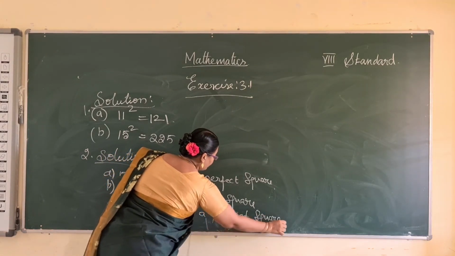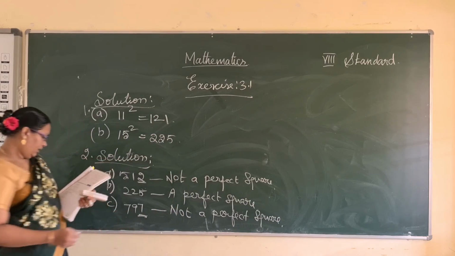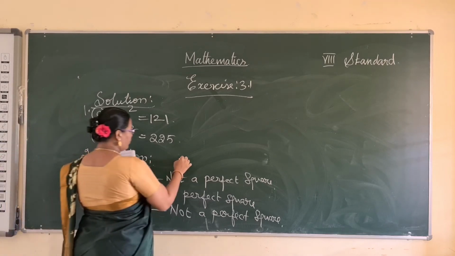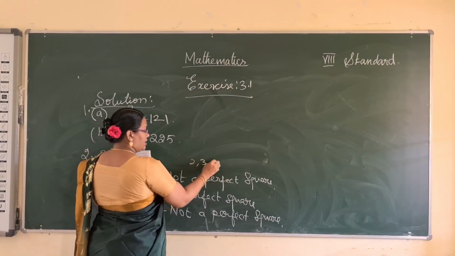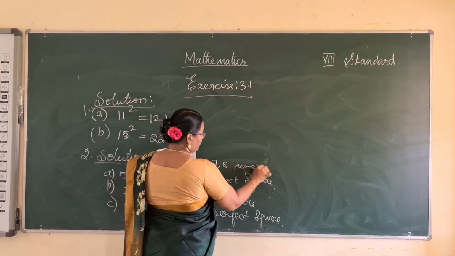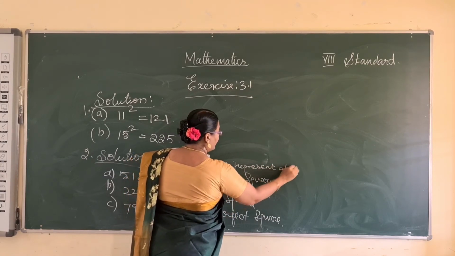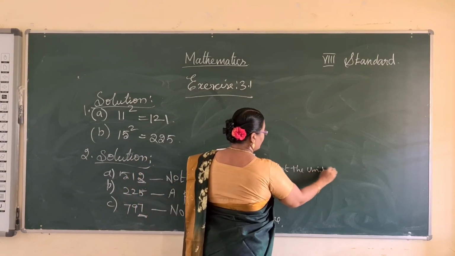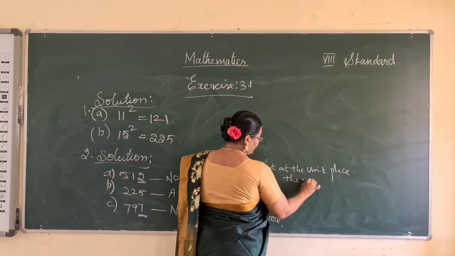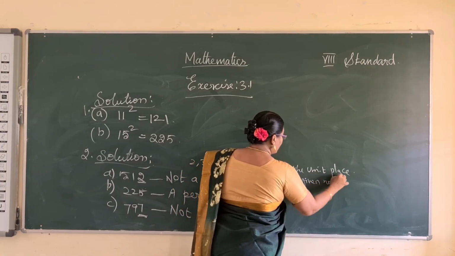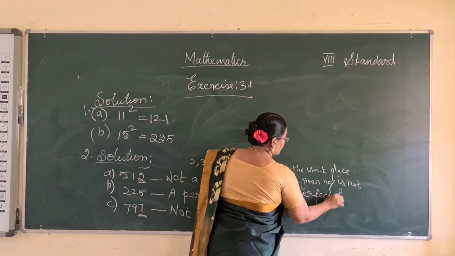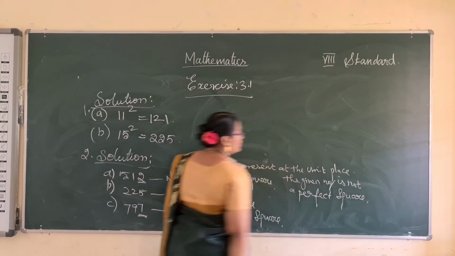Okay, so the remaining D to H are homework. You will use the first property: if 2, 3, 7, 8 is at the unit place, the given number is not a perfect square.